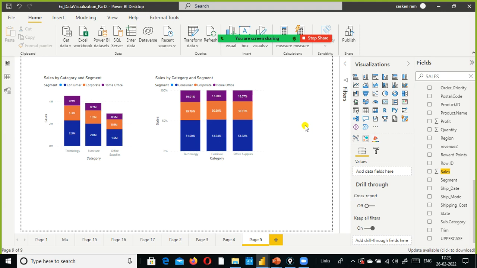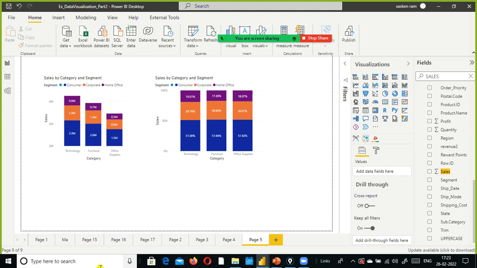And if you want to add any columns to your table, when you try to add them in the values field of your table visual, it considers them as a new column. Whereas in the case of matrix, you can add columns to rows and you can add columns to columns field.